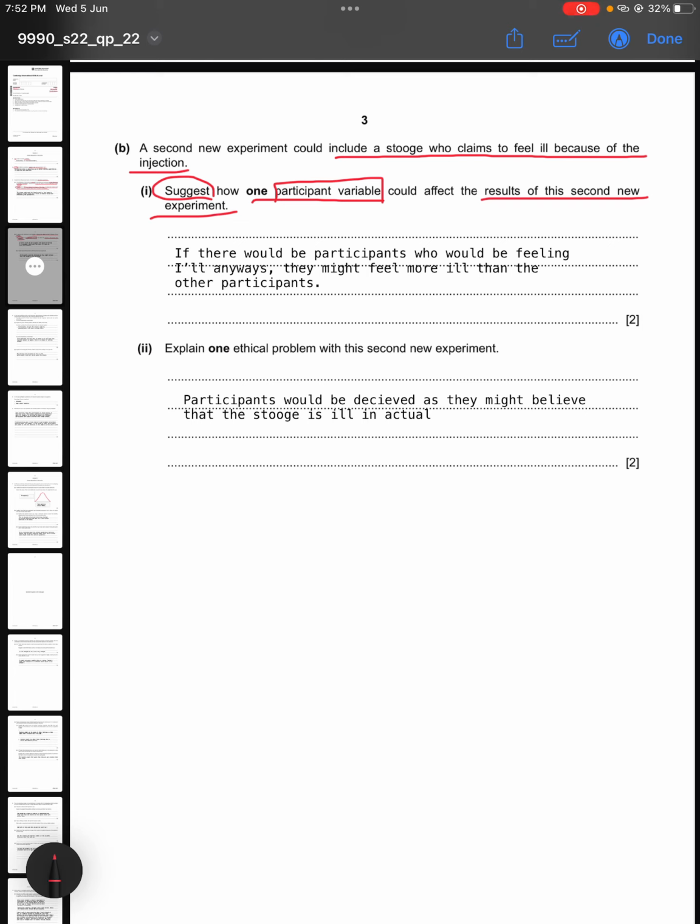Now part C says, explain one ethical problem with this second new experiment. So the ethical problem can be about deception, that the participants would be deceived as they might believe that the stooge is ill in actual, whereas he was not ill in actual.